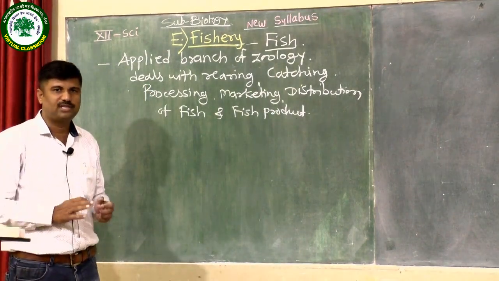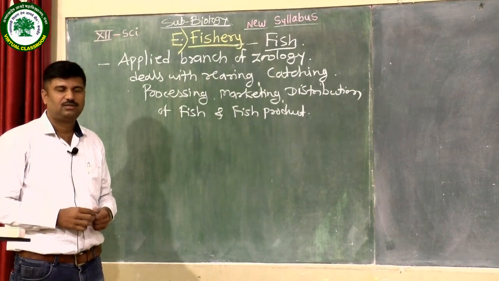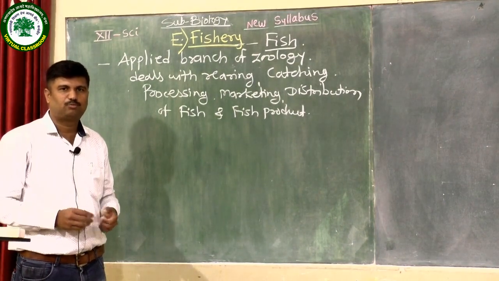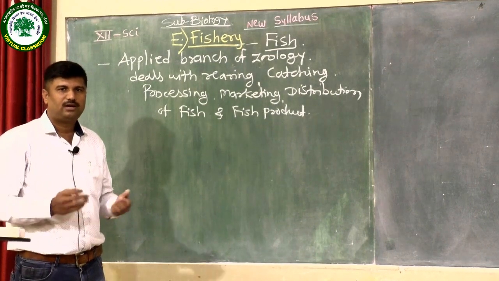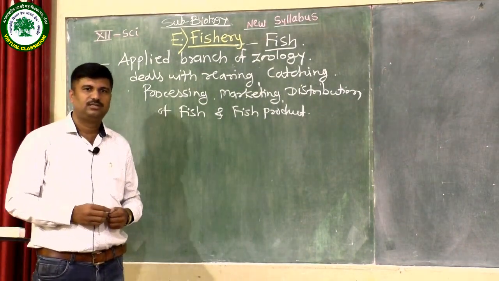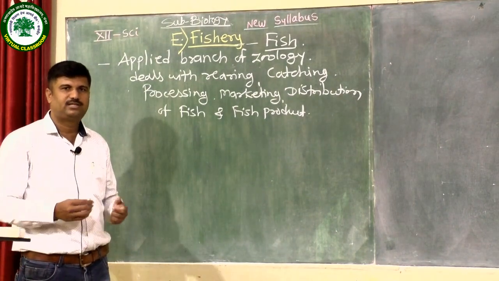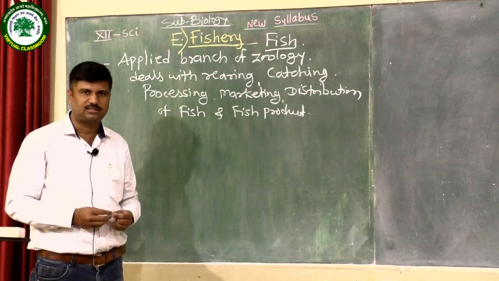First, we know the various types of animals. For example, in the previous lecture we discussed poultry birds, then the different cattle for the dairy industries, then honeybees for apiculture and silk moth for sericulture.